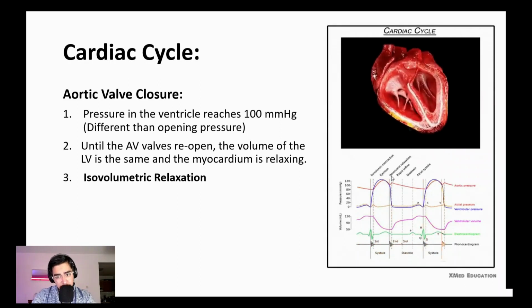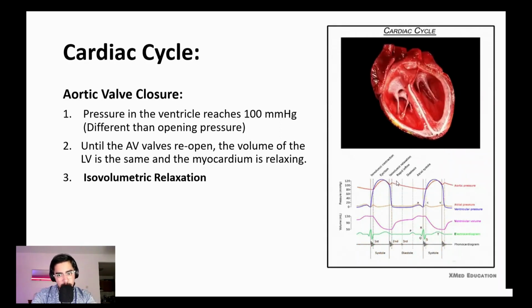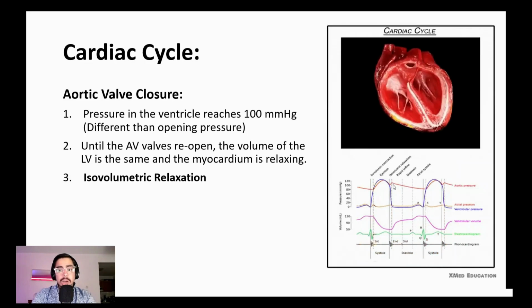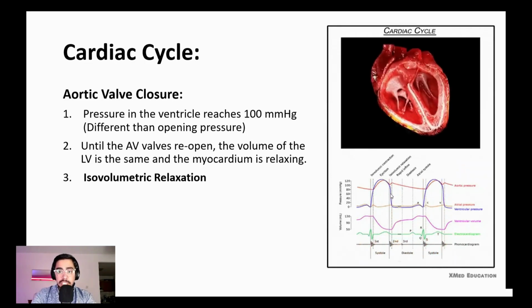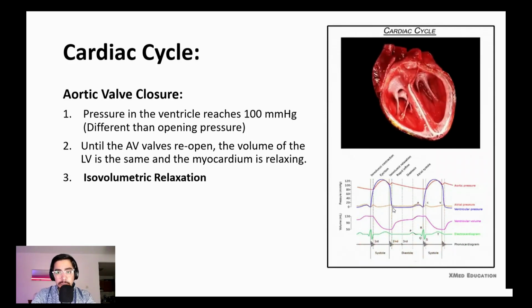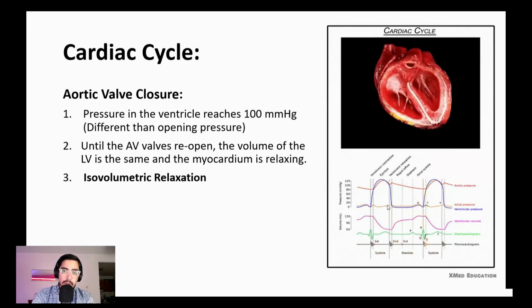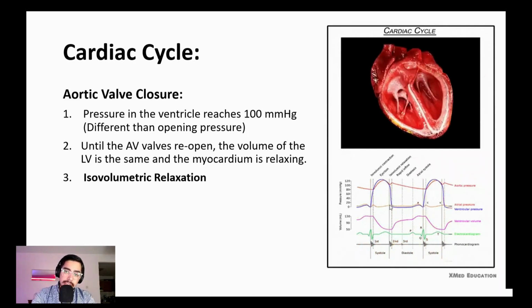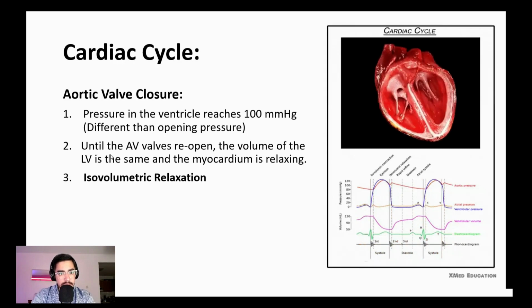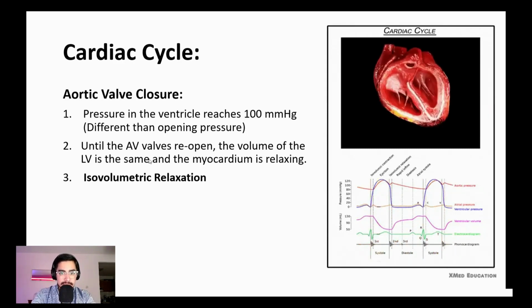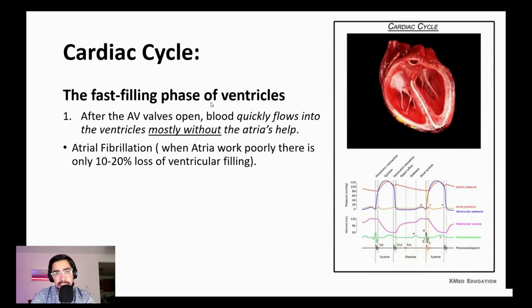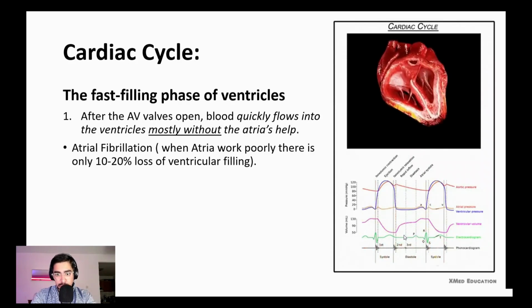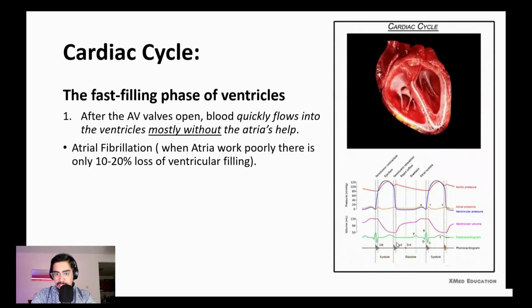As we mentioned, the aortic valve is closed at this time, and the mitral valve is still closed. Why? Because the pressure is still high. The pressure should be very, very low, close to zero, to let the mitral valve open and blood come from the atrium to the ventricle. So during this time we have isovolumic relaxation. Let's go. The next part is the fast filling phase of the ventricles, during diastole. This part is the diastolic time.